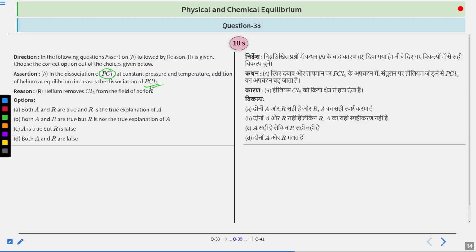Options: A, both A and R are true, and R is the correct explanation of A. Option B, both A and R are true, but R is not the correct explanation of A. C, A is true but R is false. D, both A and R are false. So your time to solve this question starts now.